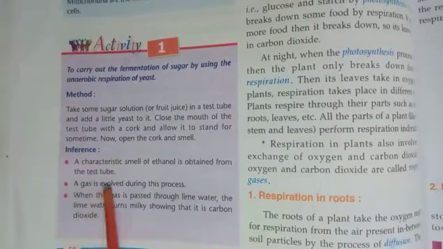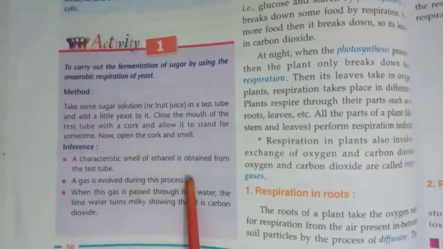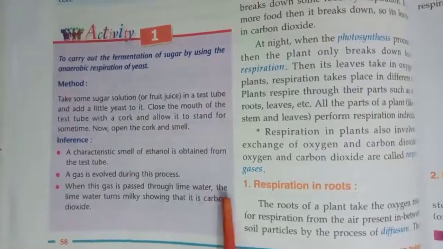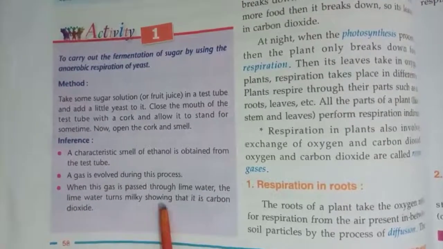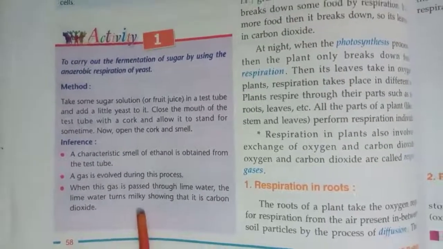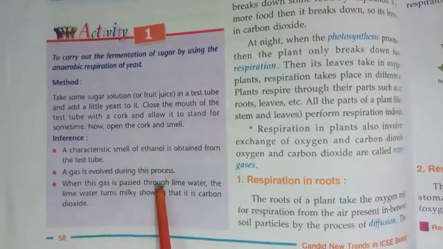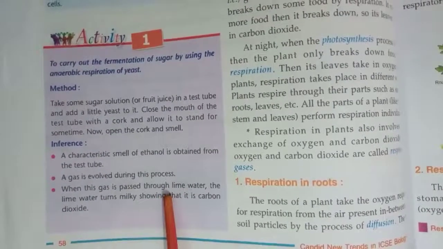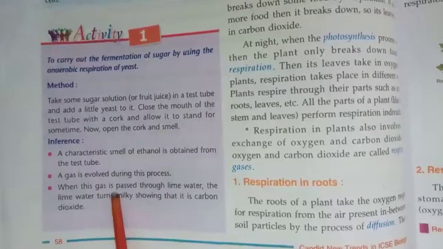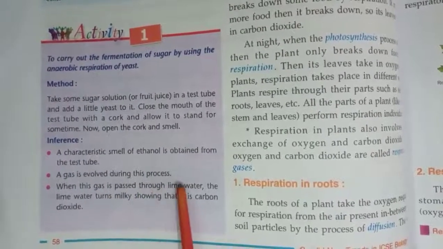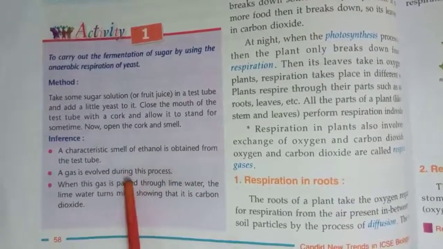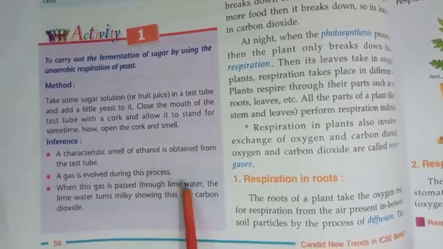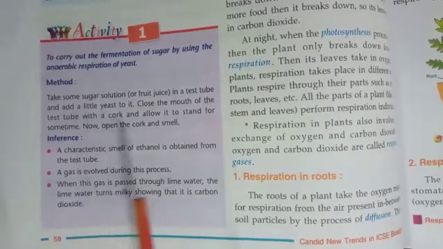Number two, a gas is evolved during this process. When this gas is passed through lime water, the lime water turns milky, showing that it is carbon dioxide. It is a characteristic feature of carbon dioxide that when it passes through lime water, it turns the lime water milky. This proves that the gas which is evolved during this process is carbon dioxide. Clear?